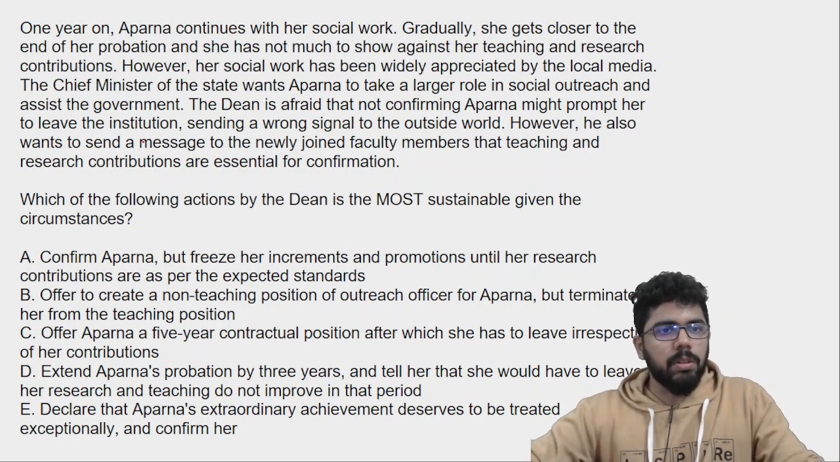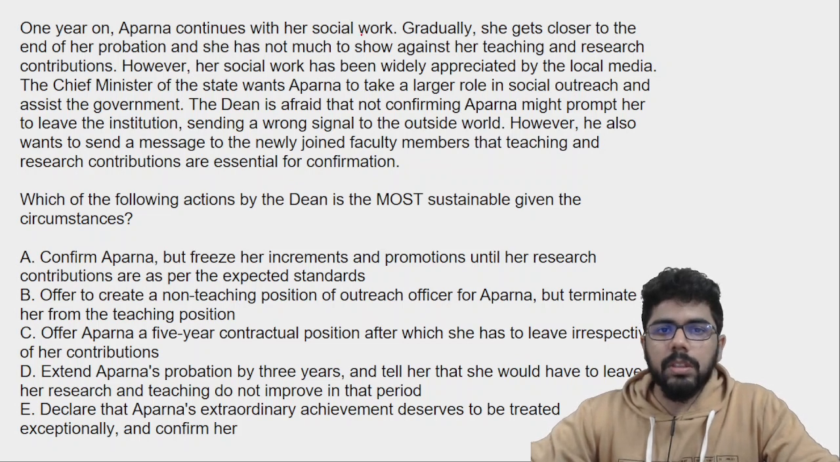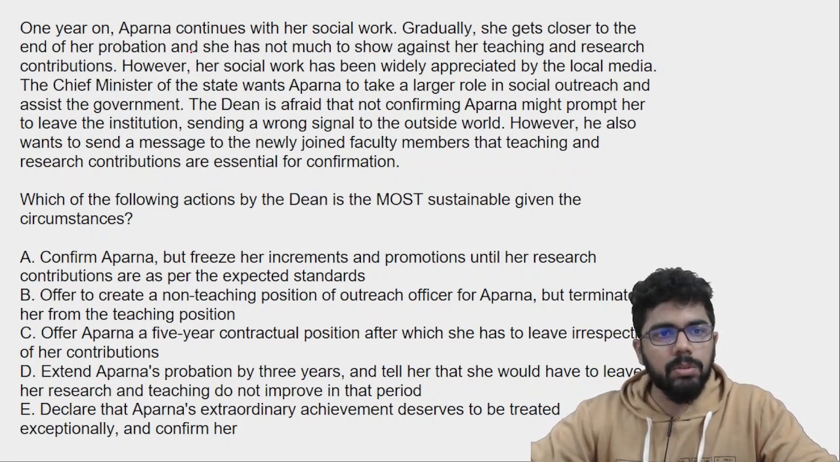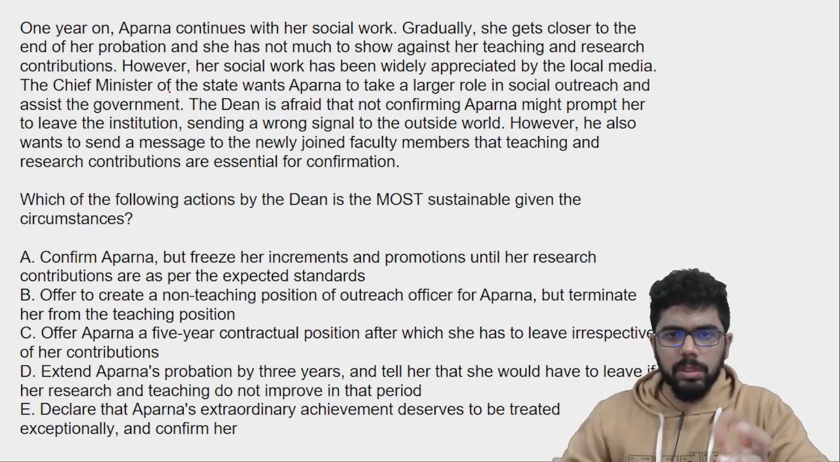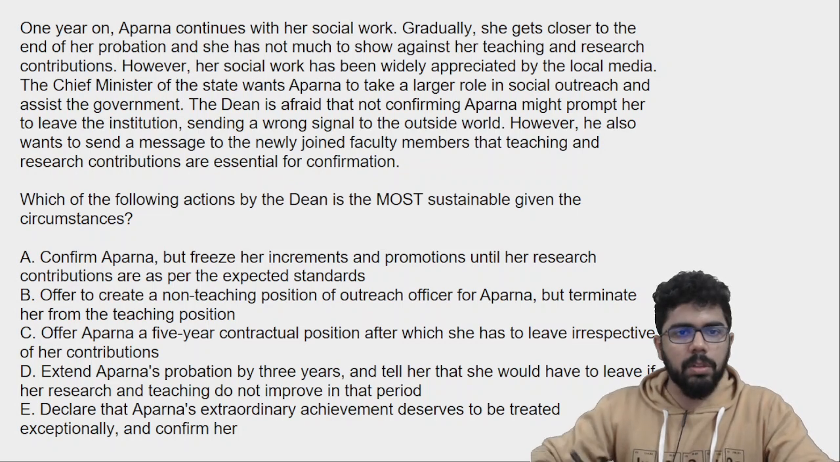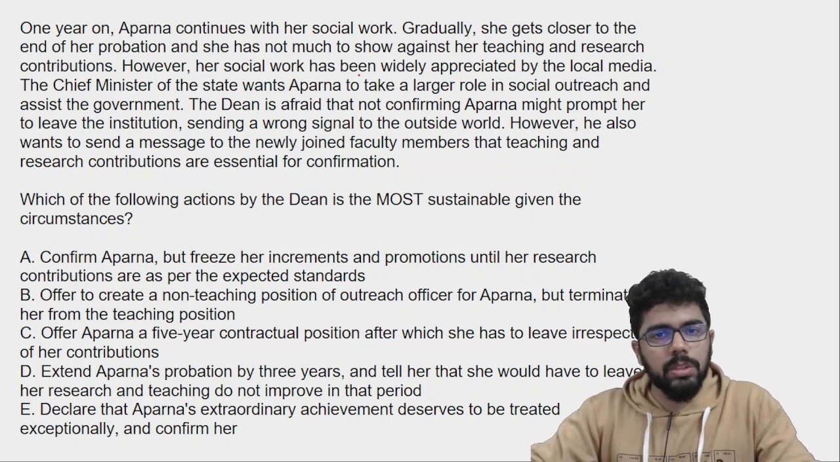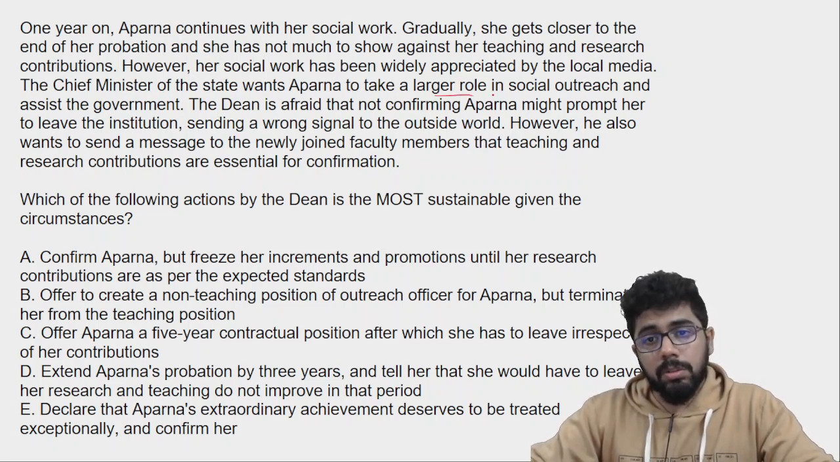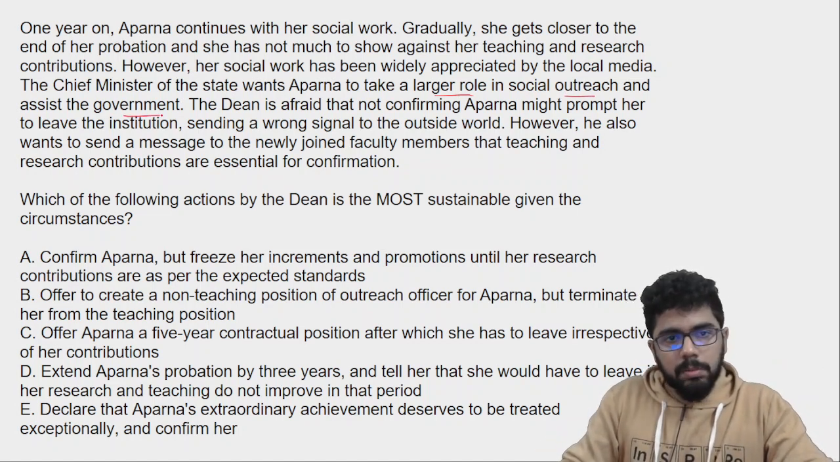Let's take a look at this one. Now 1 year on, Aparna continues with her social work. Gradually she gets closer to the end of her probation and she has not much to show against her teaching and research contributions. So end हो गया उसका and she has not done any significant progress. However, her social work has been widely appreciated by the local media. The Chief Minister of the state wants Aparna to take a larger role. Chief Minister तक बात पहुंच गया in the social outreach and to assist the government.